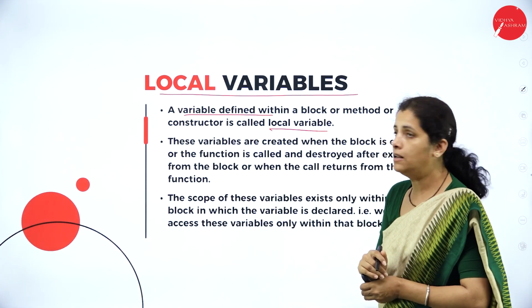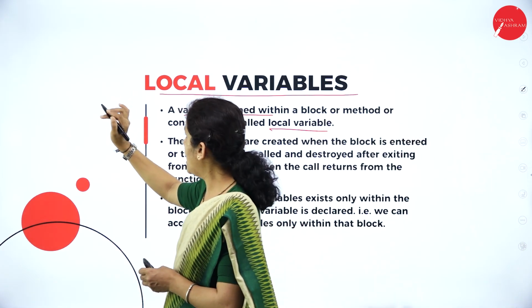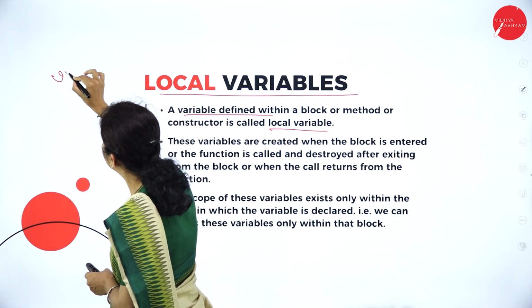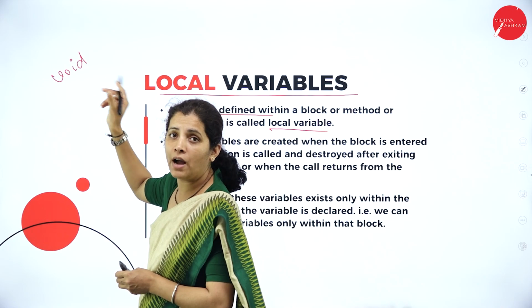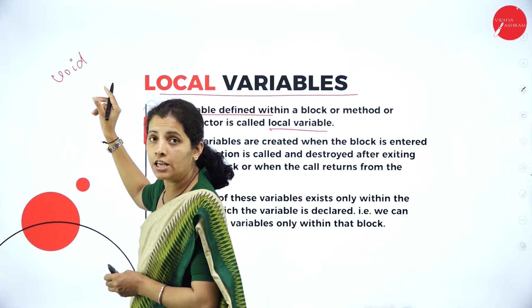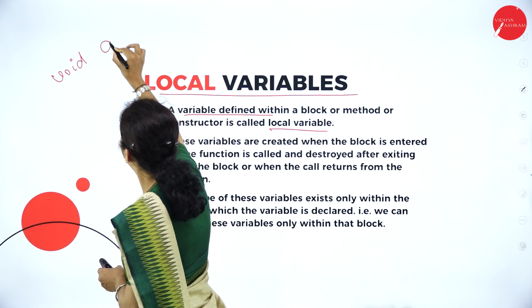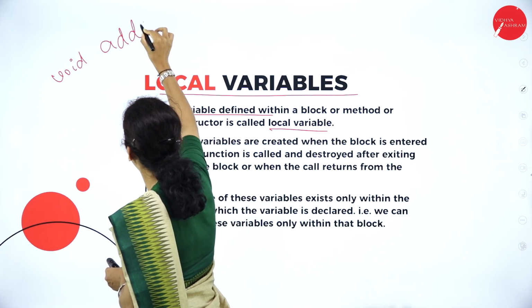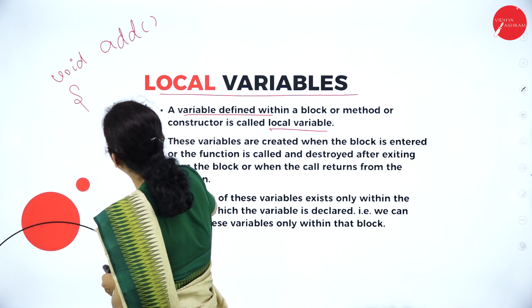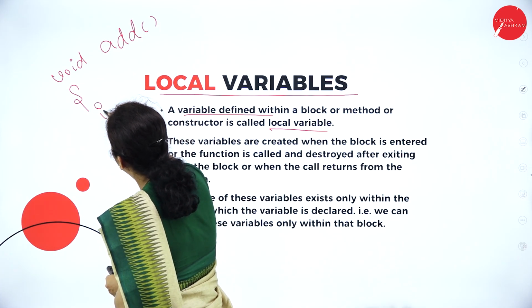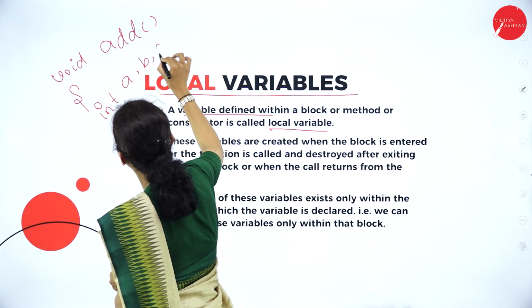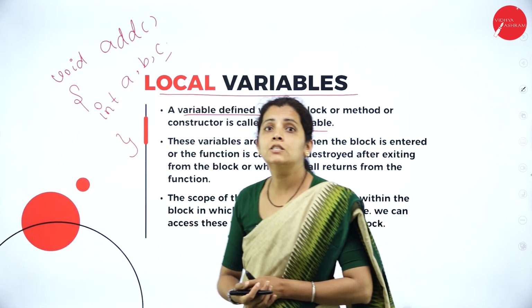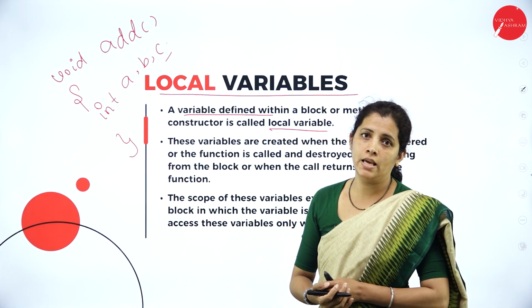For example, think that I have a function called, see here in C program it is a function, but in C# it is a method. I have a method called add, and inside this if I declare the variables A, B and C, this is known as a local variable.